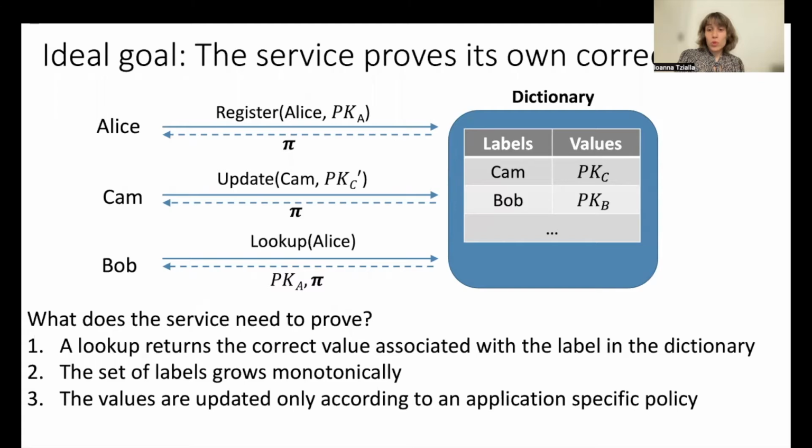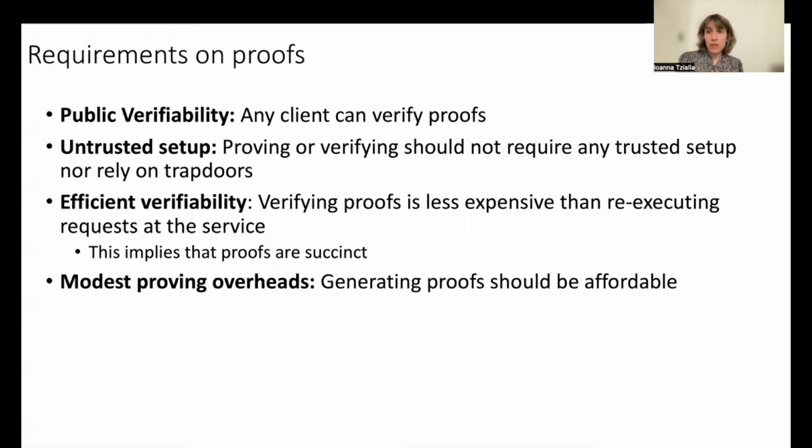Additionally, we require that the proofs produced by the dictionary have some useful security properties and that they are efficient. Specifically, we want the proofs that the service creates to be publicly verifiable, meaning that any client in the system should be able to verify these proofs independently and gain assurance that the service is well behaved. Second, we would like for the proof generation and verification process not to require any trusted setup or rely on any trapdoors. Third, we require that verifying proofs is fast. By fast, we mean that verification should be less expensive than re-executing the operations of the service. This implies that the proofs should be succinct.